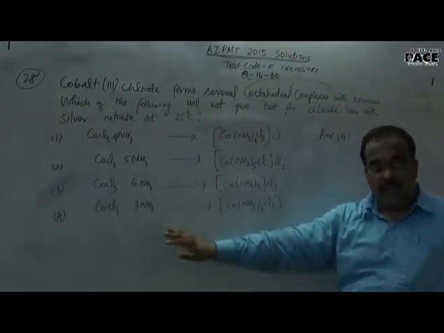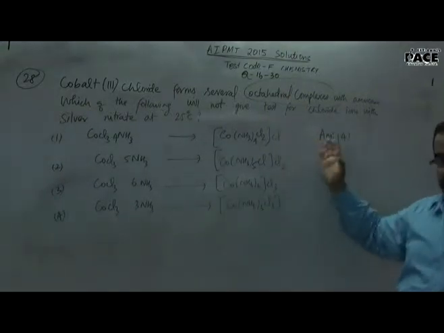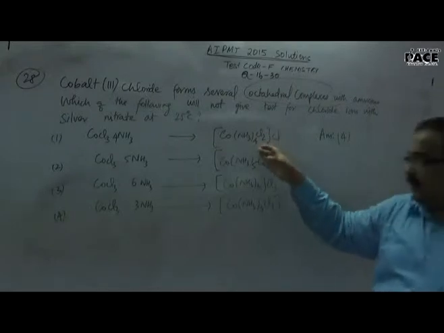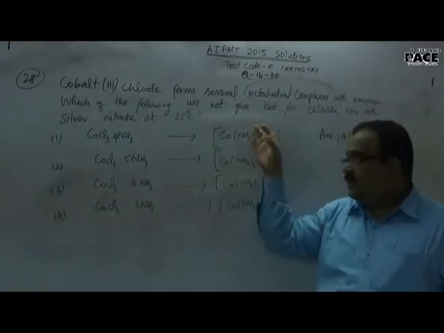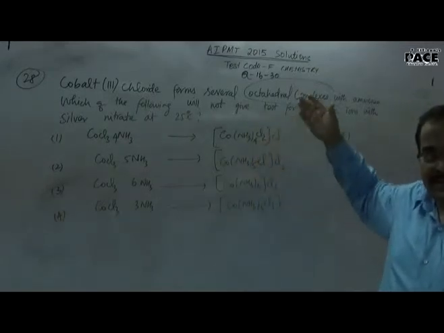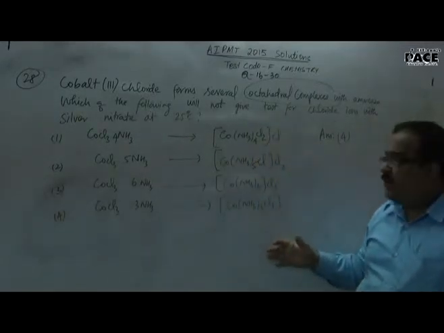All should be inside. Because the moment chlorine is inside the coordination sphere, it is a ligand, so there will be a metal-ligand bond intact. You can't break that bond so easily, and that will not be responsible for its characteristic test. That is one characteristic of coordination compounds.